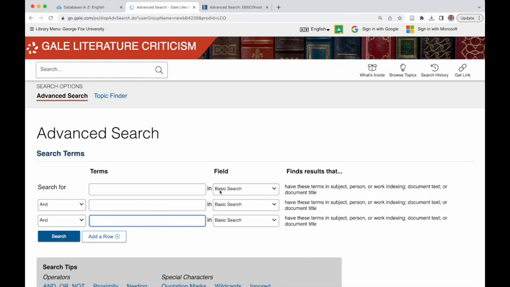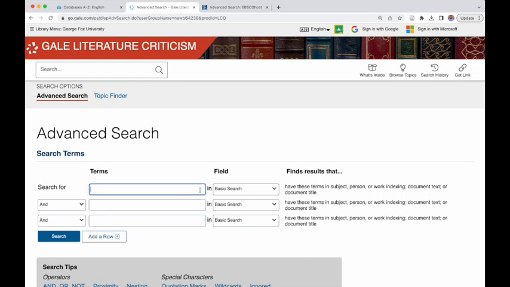You're going to see fields, and the default is always going to be keyword search. So it could come up in the abstract, it could come up in the title, but it could also come up anywhere in the full text. So that gets a little bit dangerous, especially when you're dealing with longer articles where someone could just make a passing reference to something.